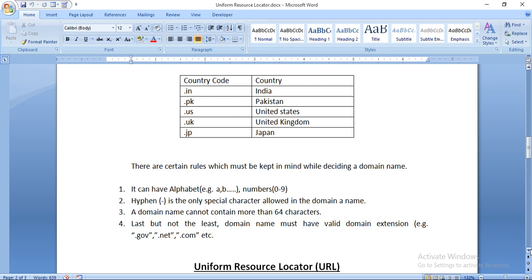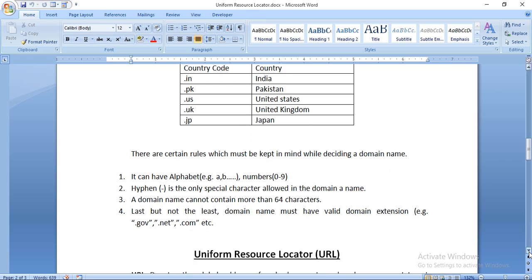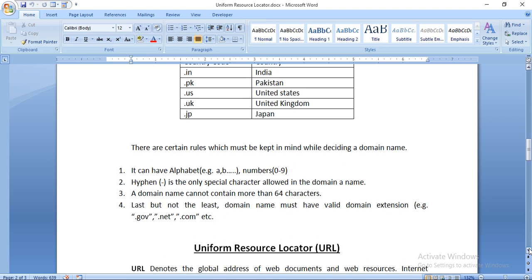A domain name cannot contain more than 64 characters. Last but not the least, a domain name must have a valid domain extension, like government.gov.net.com.